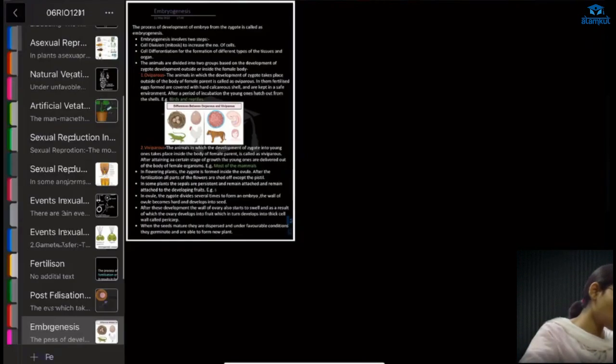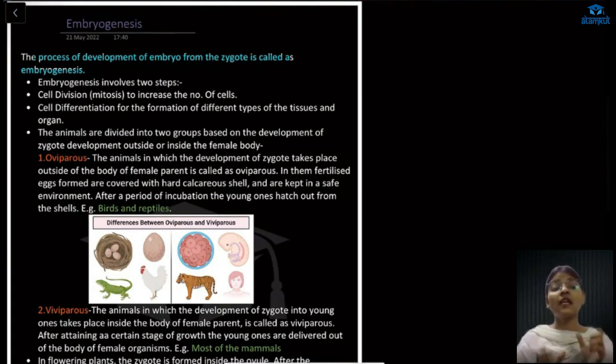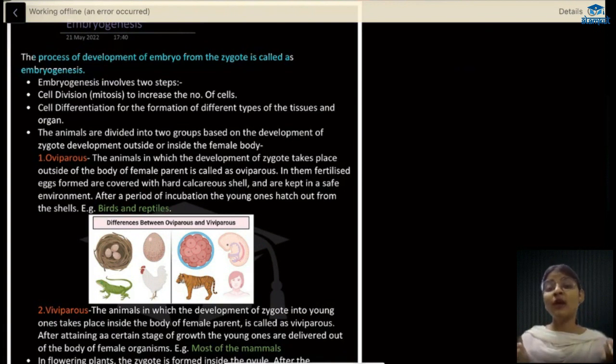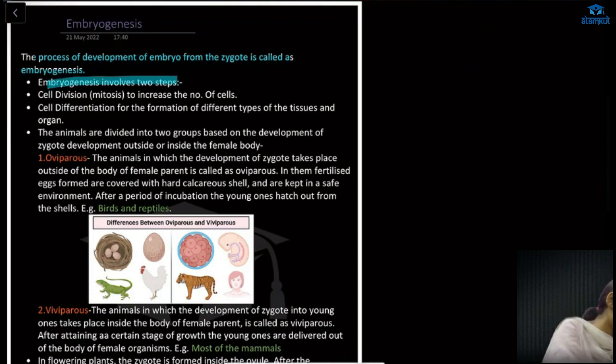It is the last topic of this chapter. Embryogenesis is the process of development of the embryo from the zygote. Means whatever the process is of forming an embryo from the zygote, that process is called embryogenesis. It involves two steps. One is cell division, which basically means mitosis, increasing the number of cells, and the other is cell differentiation. After differentiation, different kinds of cells form: the zygote will form a morula, then blastula, then gastrula, and other stages, and finally the embryo is formed. So embryogenesis involves two steps: cell division, mitosis, and cell differentiation.